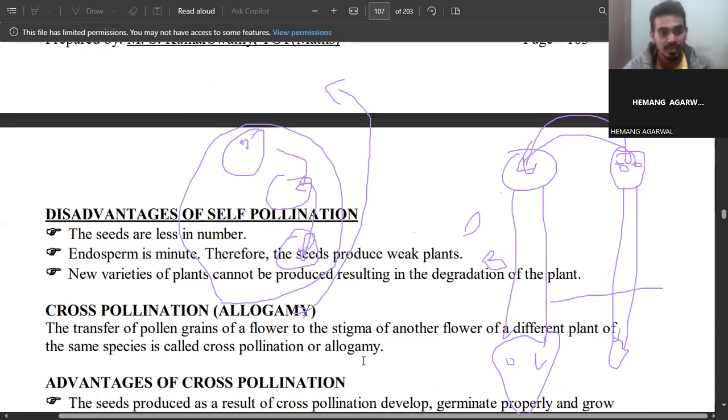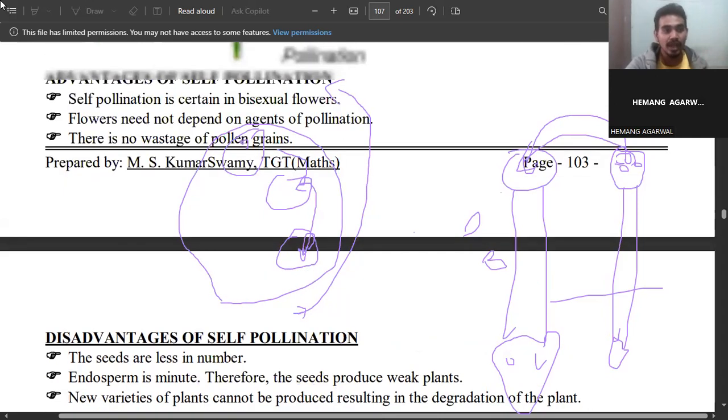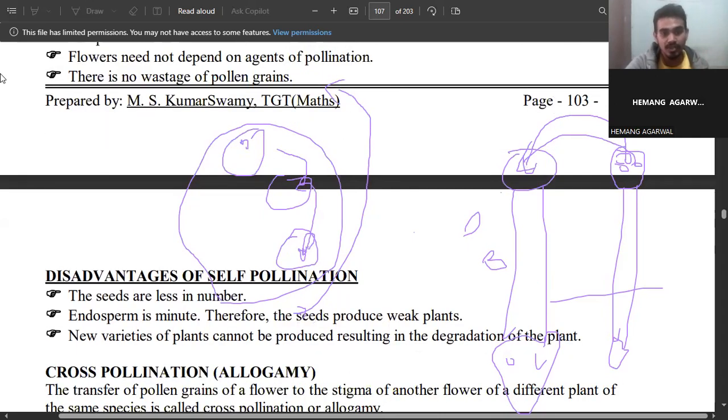Then we have cross pollination. What is cross pollination? For self pollination we use the term autogamy. For cross pollination we use the term allogamy.